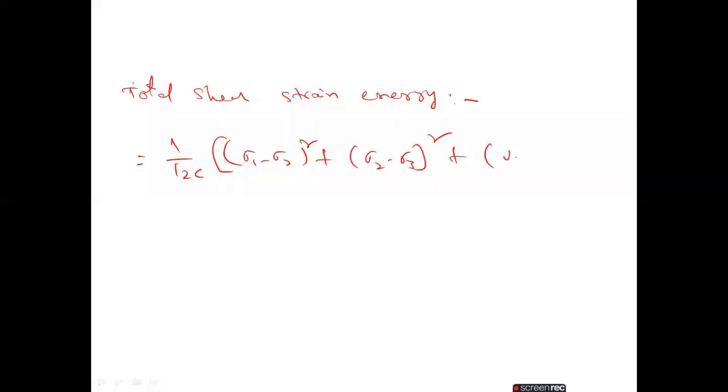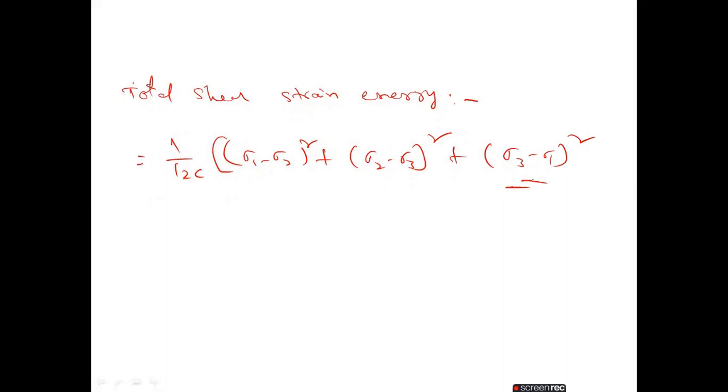The total shear strain energy per unit volume, due to the principal stresses sigma 1, sigma 2 and sigma 3, is 1 by 12C into, this is the direct formula, (sigma 1 minus sigma 2) whole square plus (sigma 2 minus sigma 3) whole square plus (sigma 3 minus sigma 1) whole square.